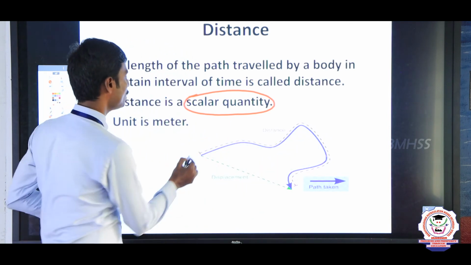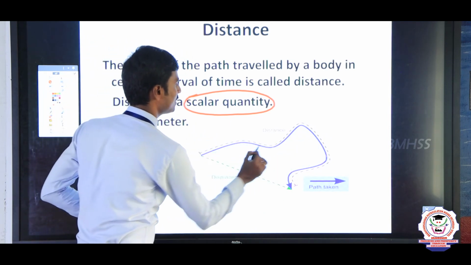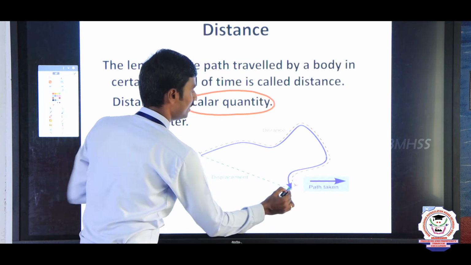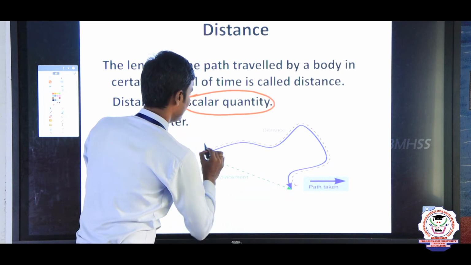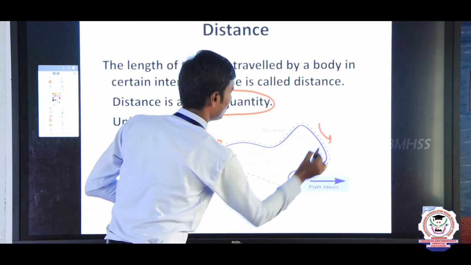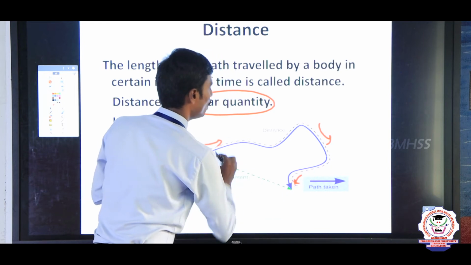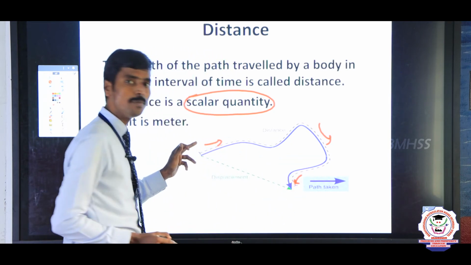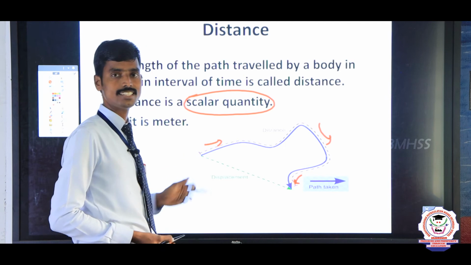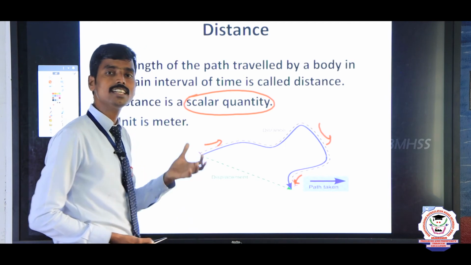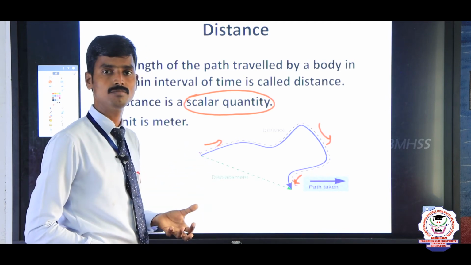See, let us consider one car. The total distance or total path covered by this car is in this direction, and in this direction, and in this direction. So the total path length covered by any one object is called distance. The SI unit of distance is meter.